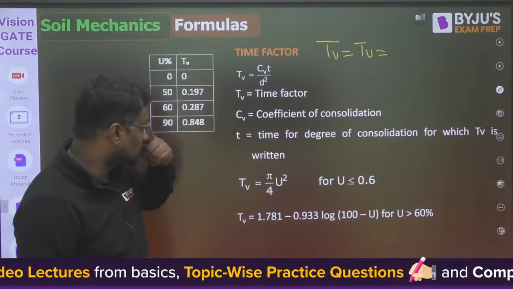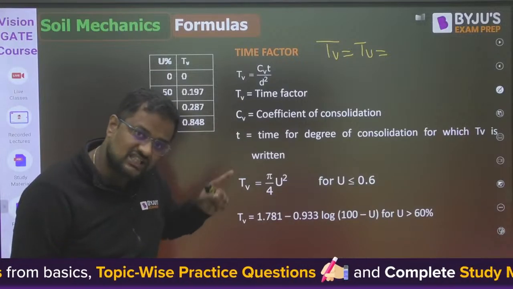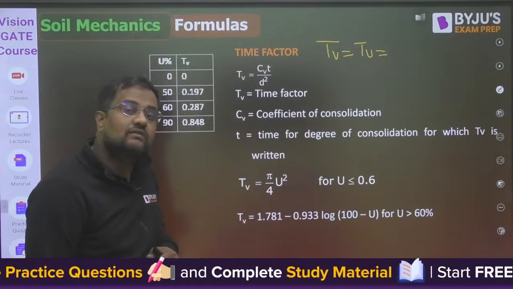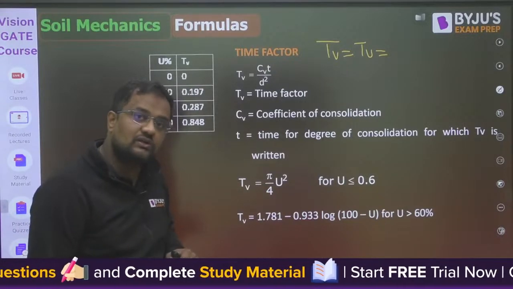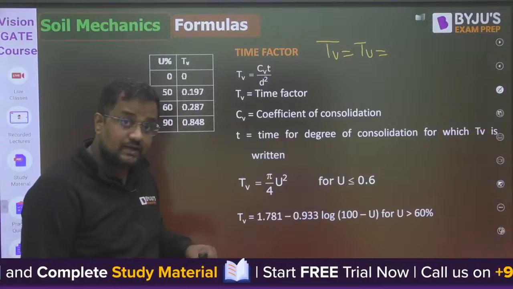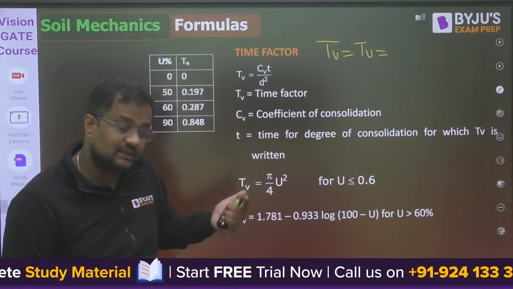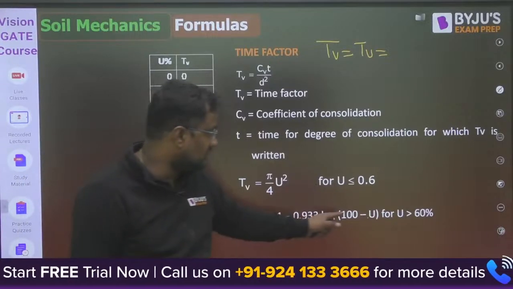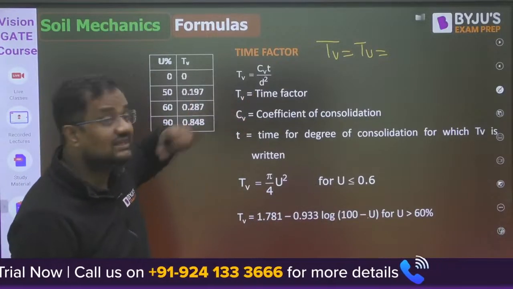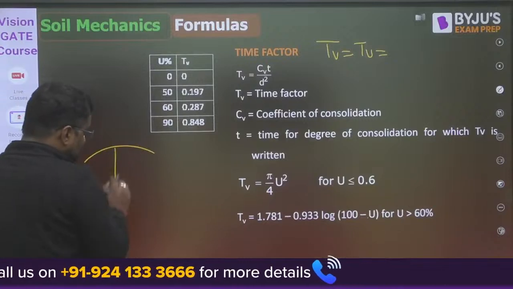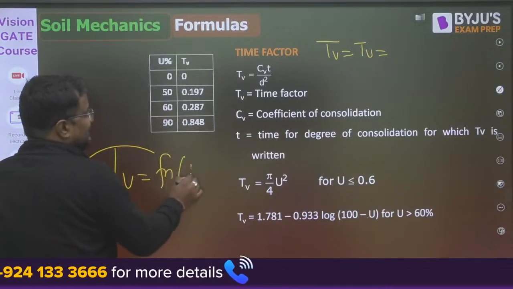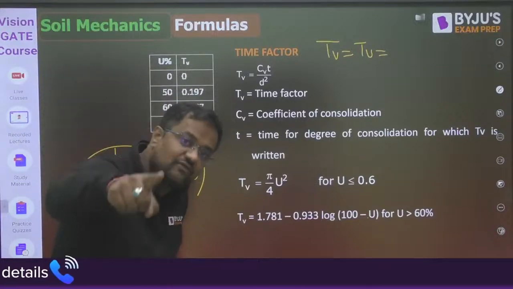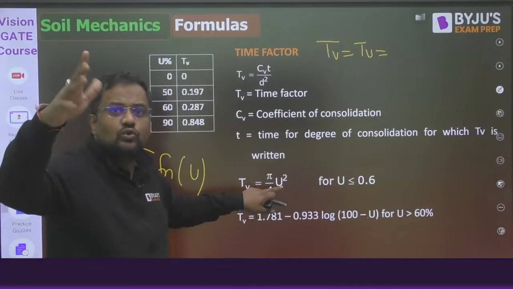So Tv is equal to, if U is less than 60%, suppose U is 50%, pi by 4 into 0.5 square. Suppose degree of consolidation is 40%, pi by 4 into 0.4 square. Suppose 30%, pi by 4 into 0.3 square. If degree of consolidation is more than 60%, say 70%, then use the other formula by putting U equal to 70. If it is 85%, put U equal to 85. So Tv depends on degree of consolidation, nothing to do with soil. Whether it is clay 40%, silt 40%, or sand 40%, same formula.